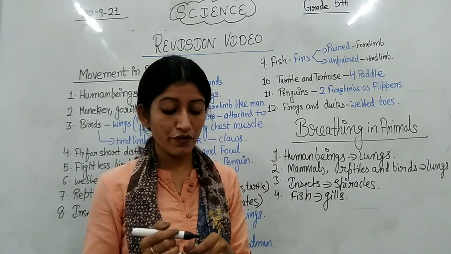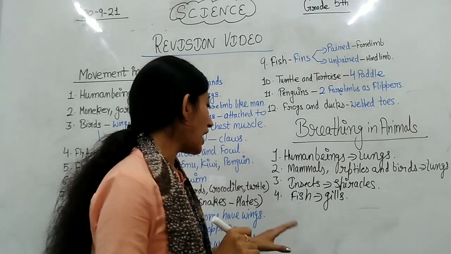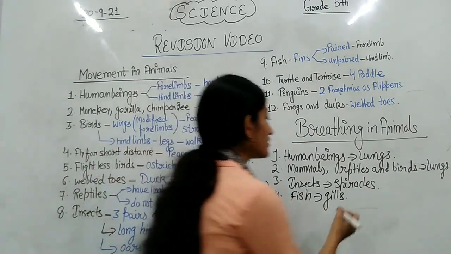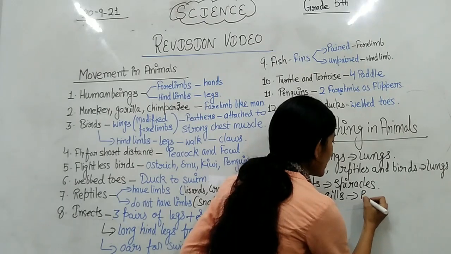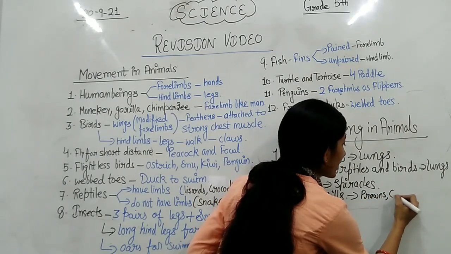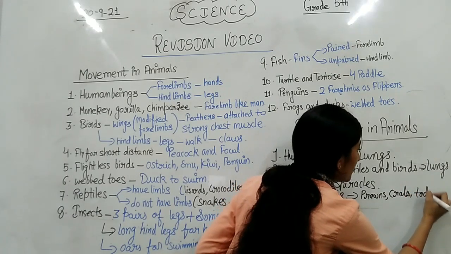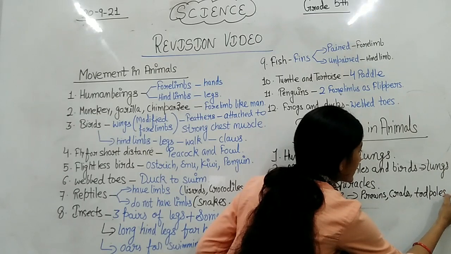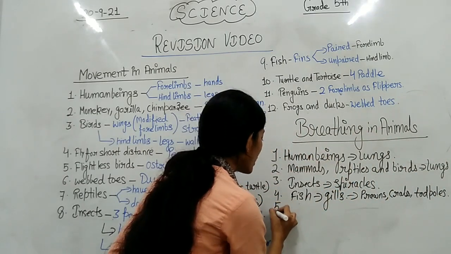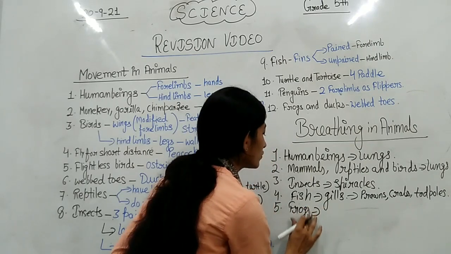P-R-A-W-N-S, prawns, then crabs, oysters, T-A-D-P-O-L-E-S, tadpoles, etc.